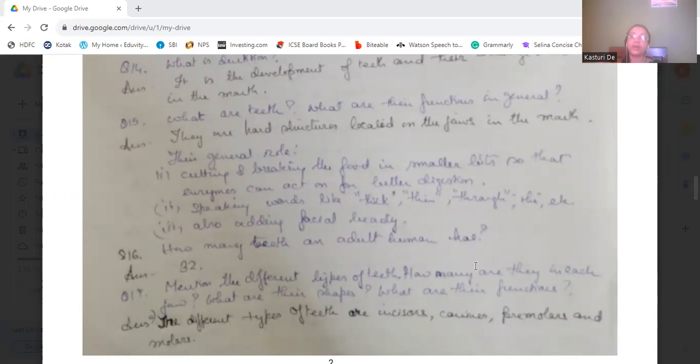Also, they add to facial beauty. They help in maintaining our facial beauty. One who does not have teeth, or aged persons whose teeth have fallen off, look very old, and their face is indented, like they don't look nice. That's why teeth add to the facial beauty.